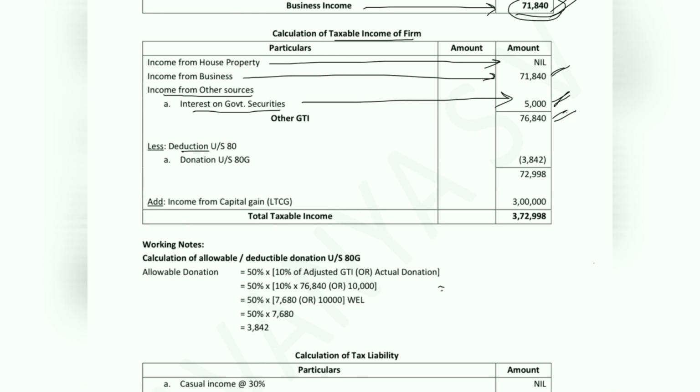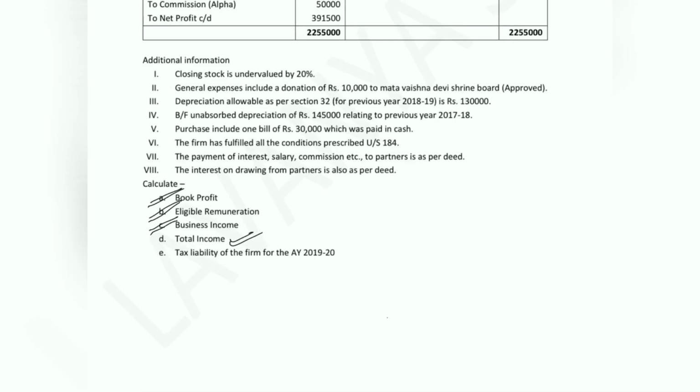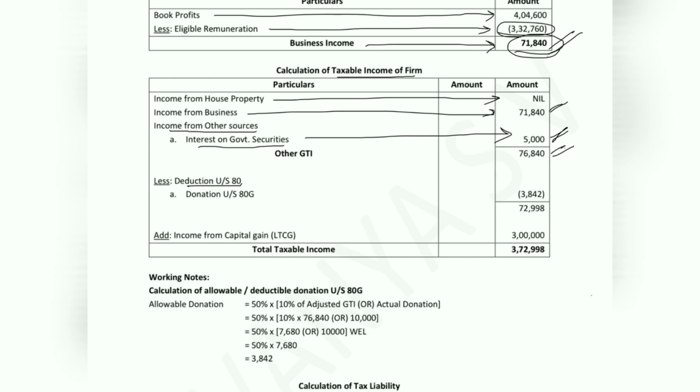We have deduction under section 80, the 80G deduction. General expenses include a donation of rupees 10,000 given to Mata Vaishno Devi, an approved charitable trust. Whenever the donation is given to an approved charitable trust, we will consider only 50% of the value.